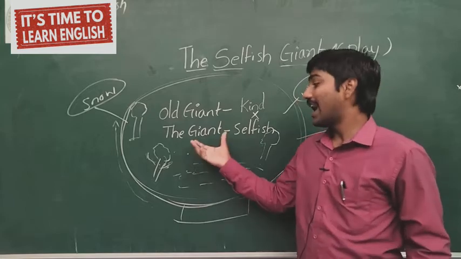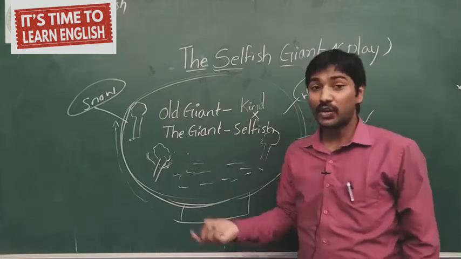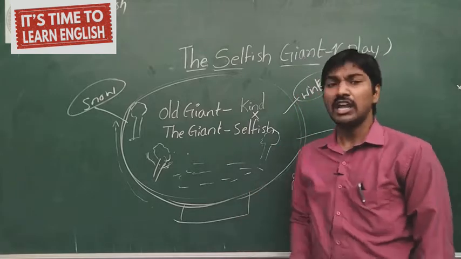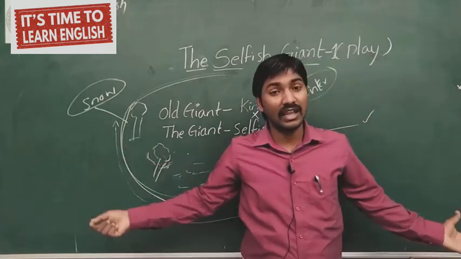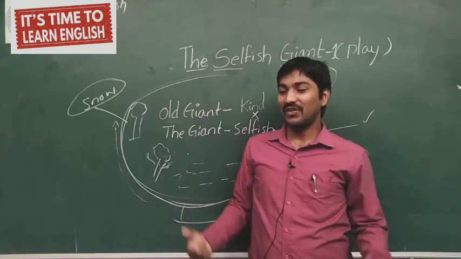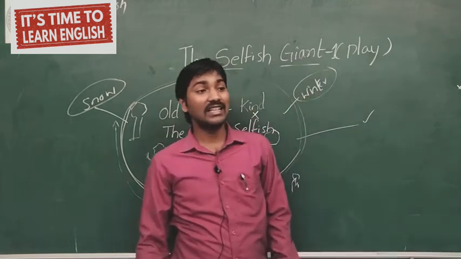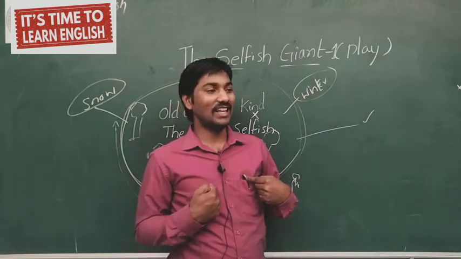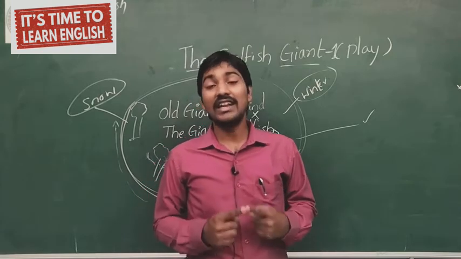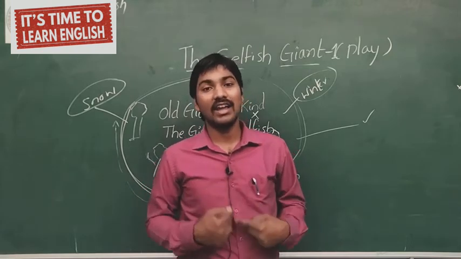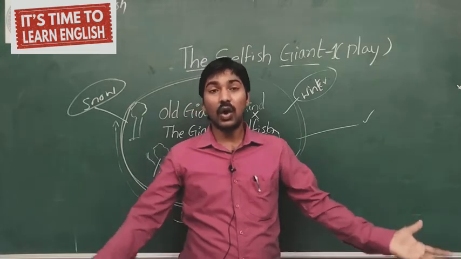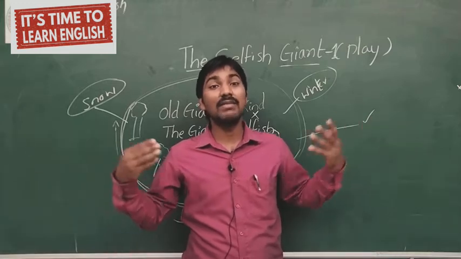But one day, after 7 years, the giant went to visit his friend. After 7 years, he came back home and saw that the garden was very, very beautiful. He saw the beautiful garden and said, this is my garden. When the word my comes, it is a selfish word. Never say I or my, always say ours. Because we are not permanent in the world, all the world is ours, not anybody's property.